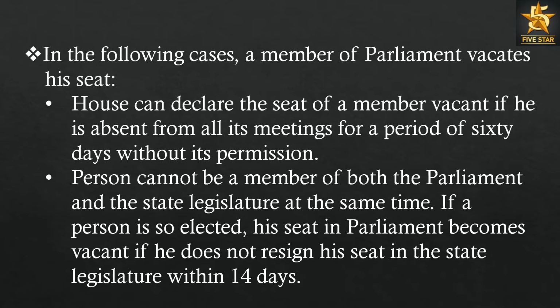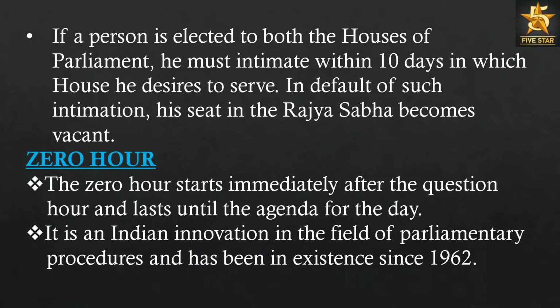A person cannot be a member of both the Parliament and the state legislature at the same time. If a person is so elected, his seat in Parliament becomes vacant if he does not resign his seat in the state legislature within 14 days. If a person is elected to both the houses of Parliament, he must intimate within 10 days in which house he desires to serve. In default of such intimation, his seat in the Rajya Sabha becomes vacant.